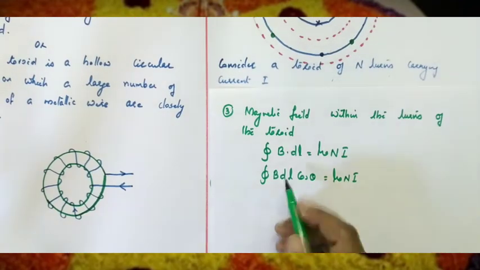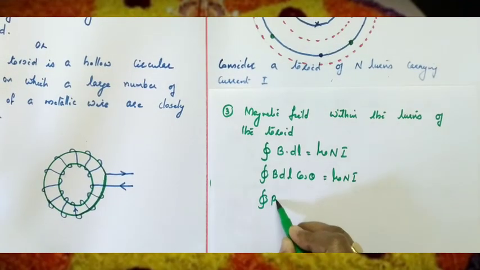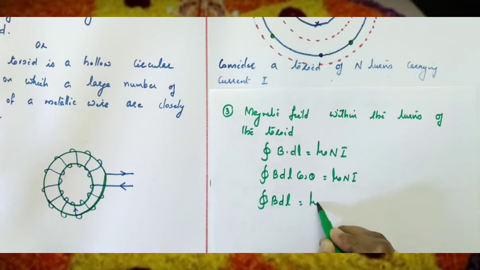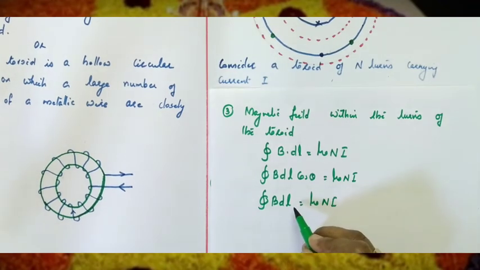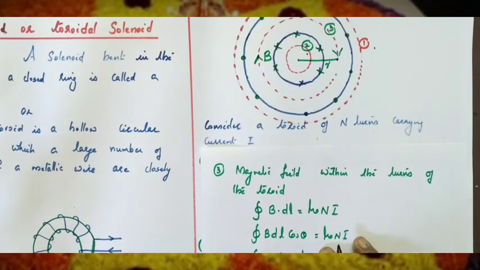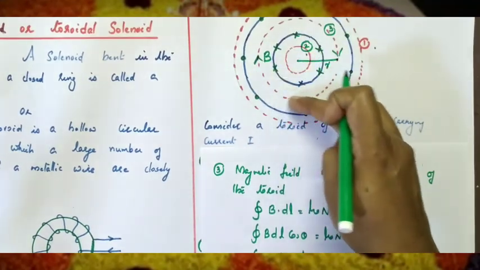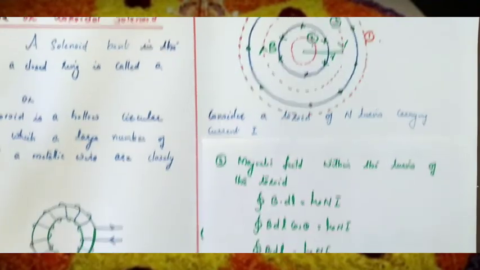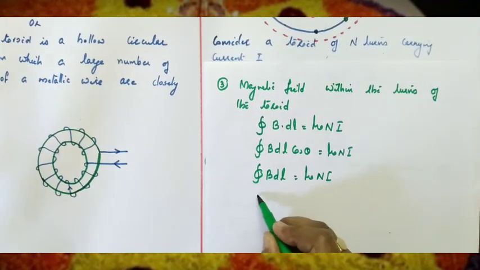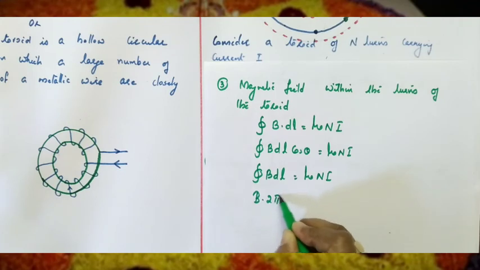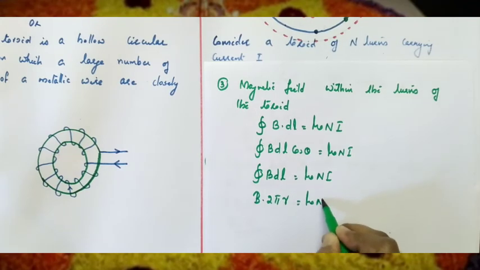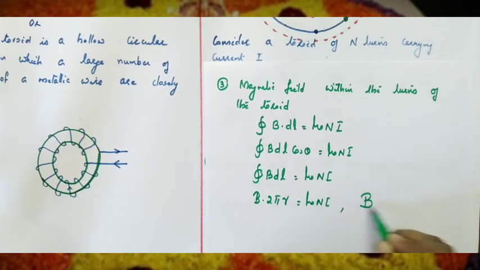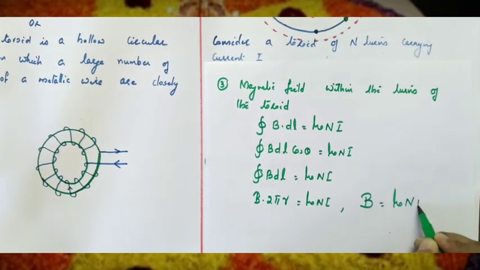So we can write closed integral B dl is equal to mu 0 NI. What is integral dl? The total length of the Amperian loop. Let r be the radius, so the total length is 2 pi r, the circumference. So B into 2 pi r equals mu 0 NI, and the magnetic field B equals mu 0 NI divided by 2 pi r.